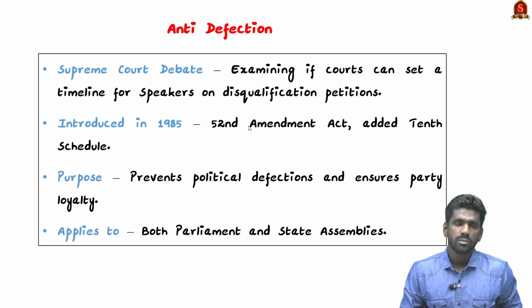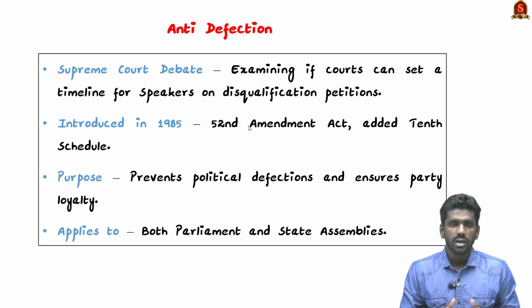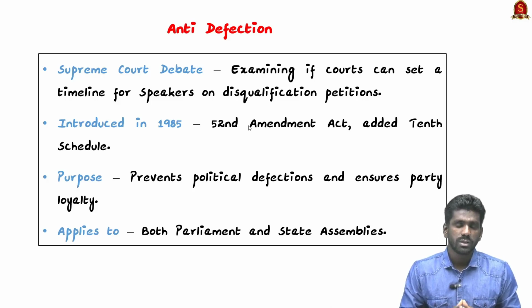This law applies both to the Parliament and also to the state assemblies, and it gives power to the presiding officer, that is the Speaker or Chairman, to decide on the disqualification on the grounds of defection. So the deciding authority of disqualification is the presiding officer, which may be the Speaker or Chairman. So this law applies both to the Parliament and also to the state legislatures.